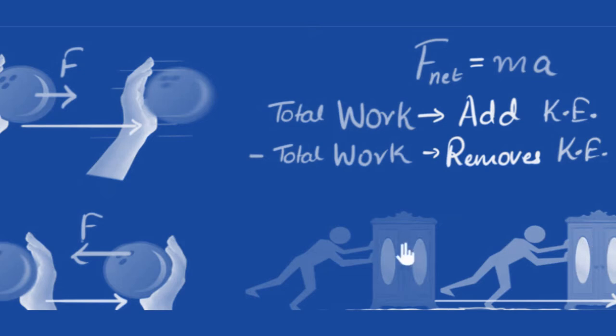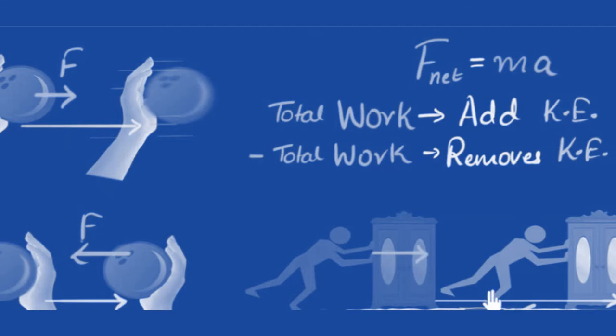Why? Clearly you push on it. You did work. Then why is the total work done zero? Are more than one force acting over here? You are pushing on it and doing positive work. But because the floor is rough, friction is pushing on that cupboard in the opposite direction, doing negative work.